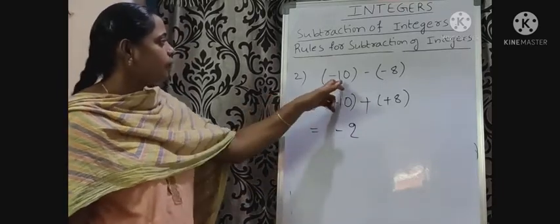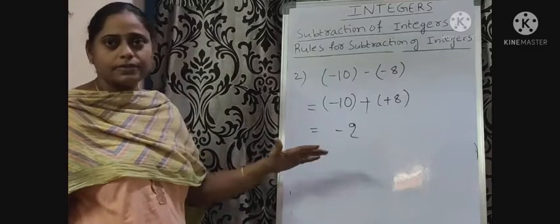So minus 10 minus of minus 8 equals minus 2.